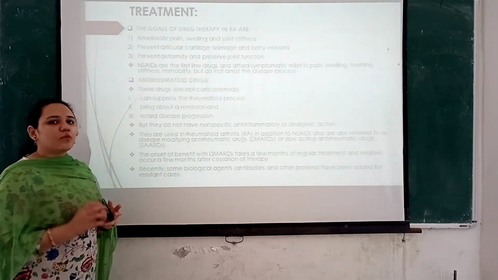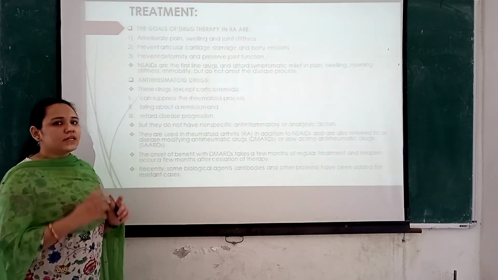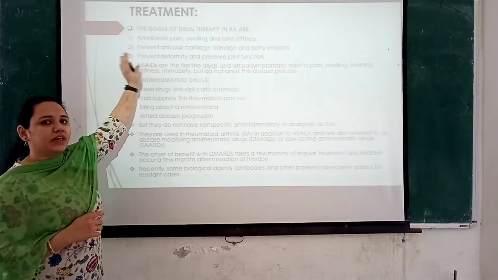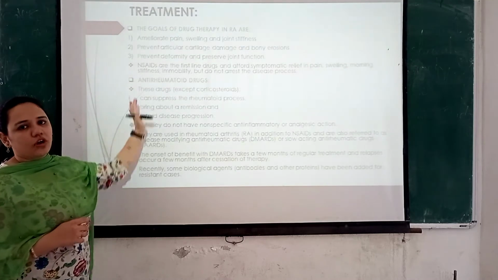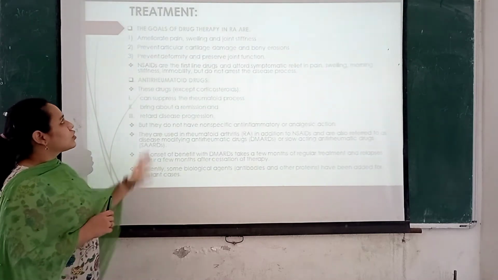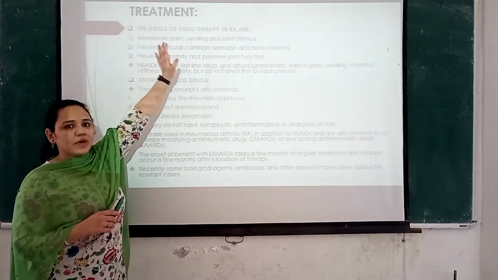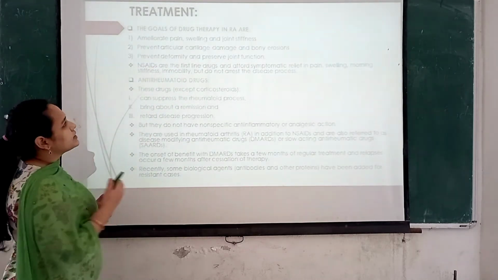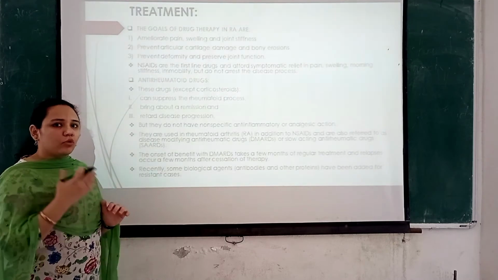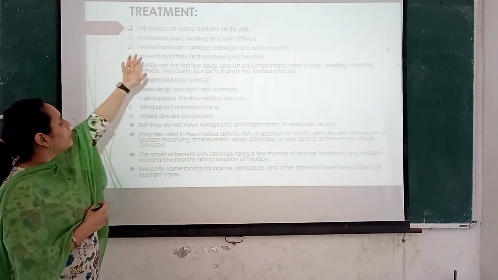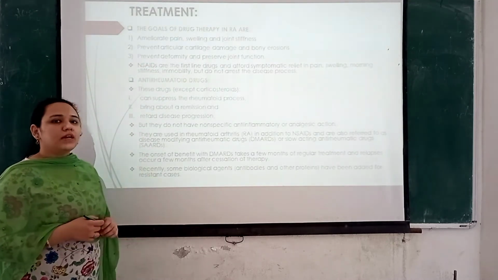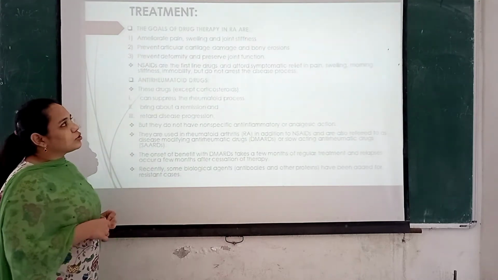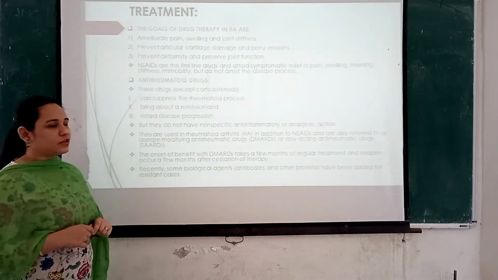Whatever is happening in this disease is what should be prevented, and that is the goal of the drug therapy.